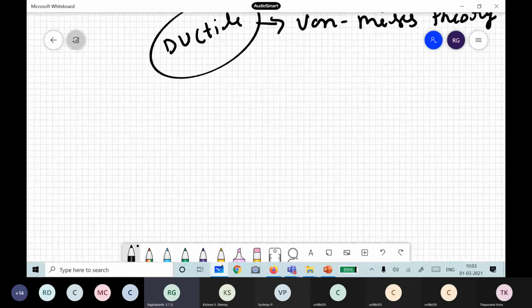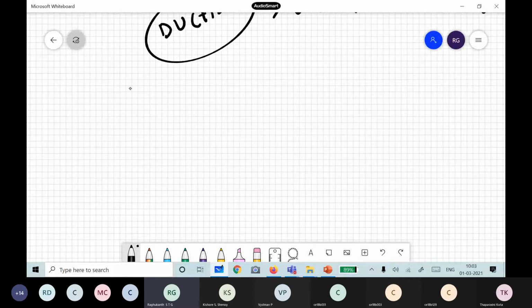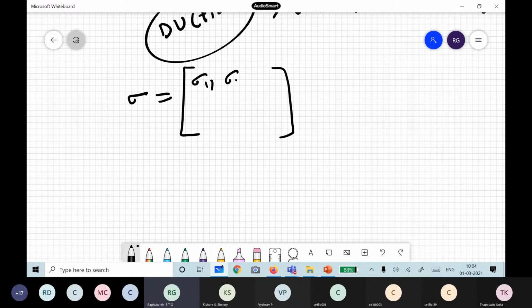You already studied stress in your mechanics of materials. What is stress? Stress is basically, in 3 dimensions, a matrix, a tensor. So 3 by 3: sigma 11, sigma 12, sigma 13, and it is symmetric. Now, the invariants.